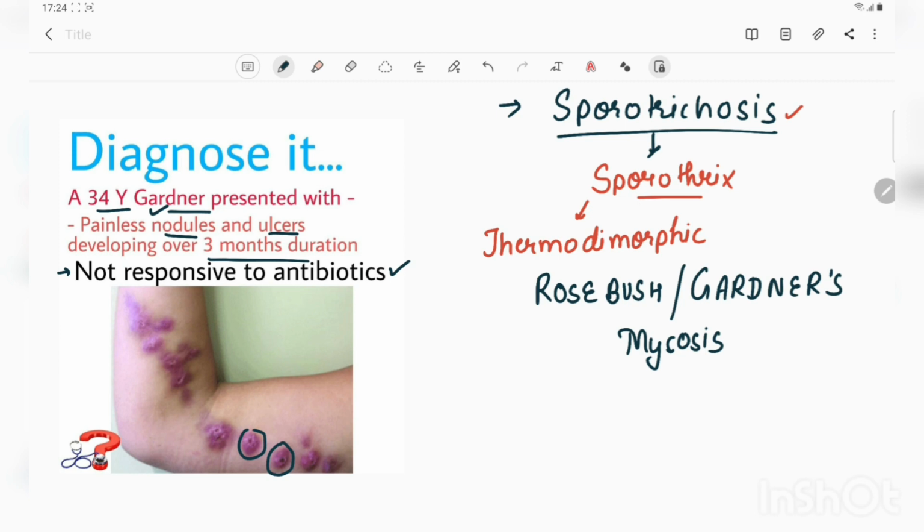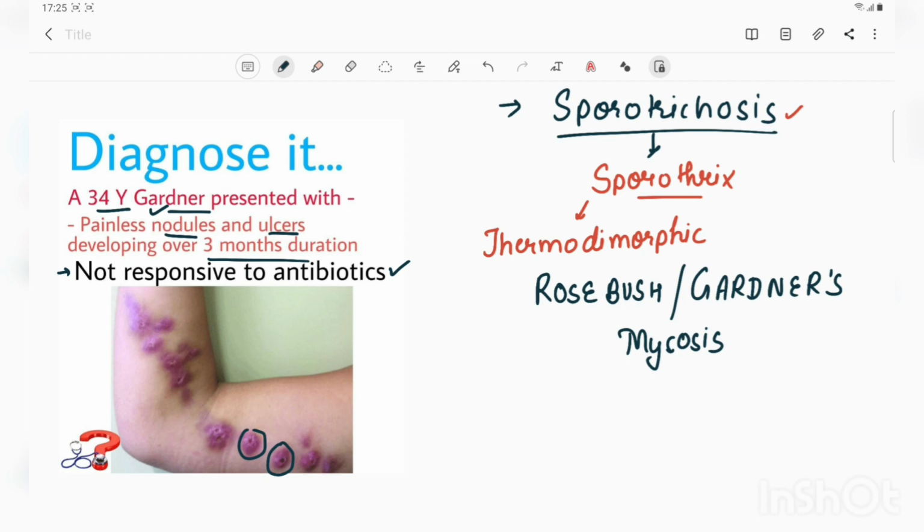There are some atypical presentations also. Sometimes the progression of the fungus may halt at the first inoculation canker itself, and there is no regional lymphatic spread in that case. In some cases, a large ulcer may develop, or sometimes vegetative or infiltrative lesions may develop. Crusty lesions may also develop.